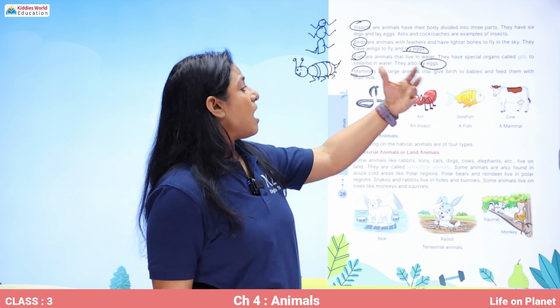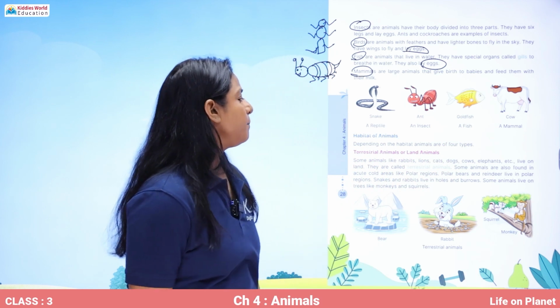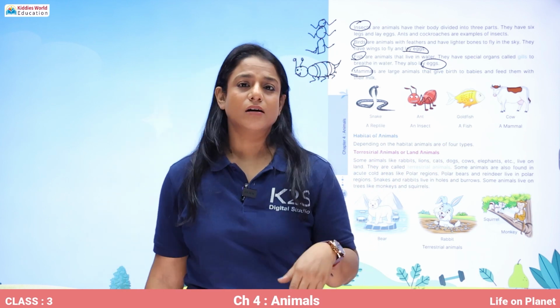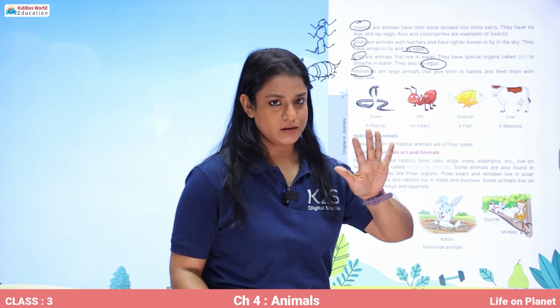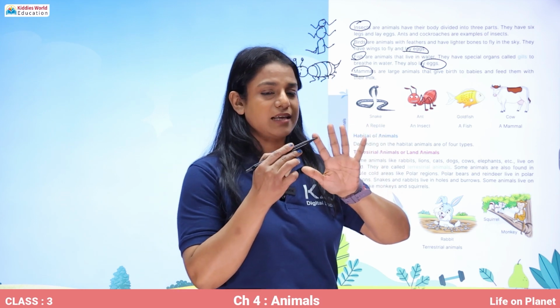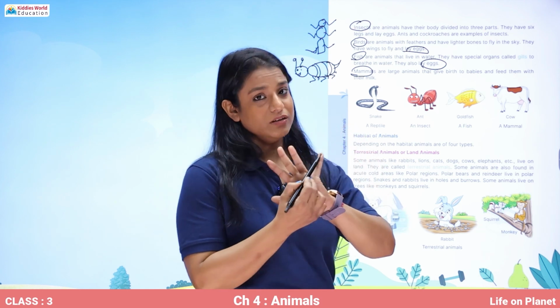These are the large animals that give birth to babies and feed them with their milk. So we have done 5 categories of animals: reptiles, insects, fish, mammals and birds.